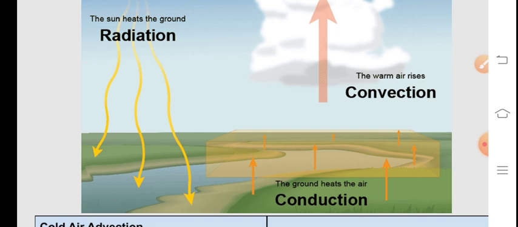Conduction is the transfer of heat from one body to another when they are in direct contact, through the collisions between the molecules of the two bodies. Conduction is one of the ways that energy is transferred from the earth's surface to the air.